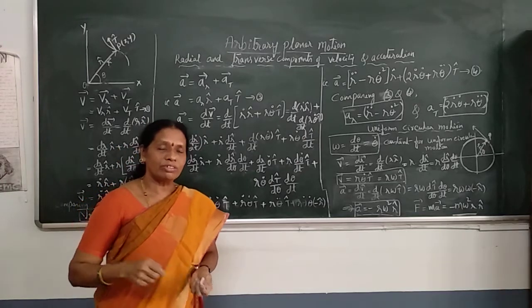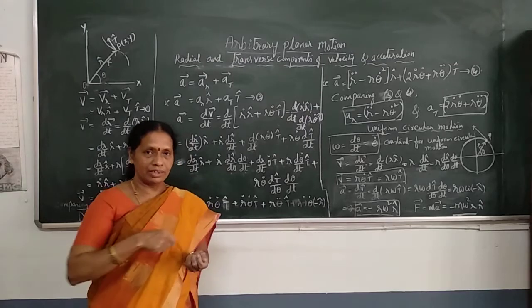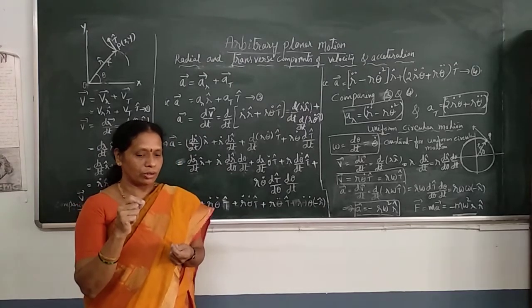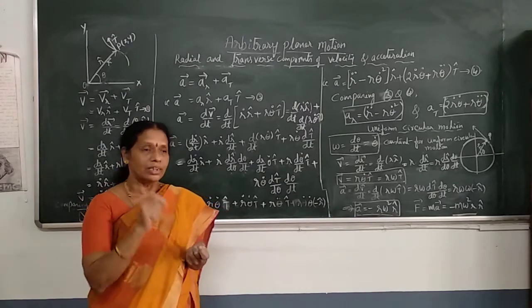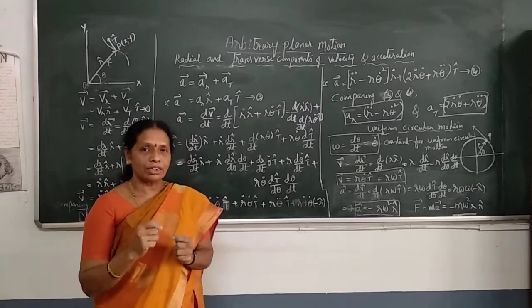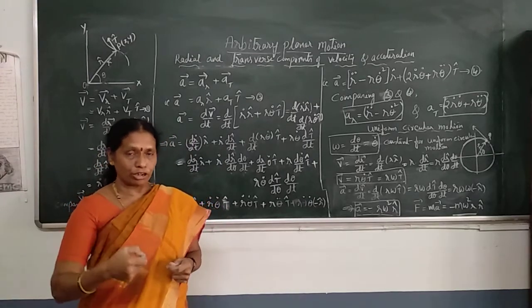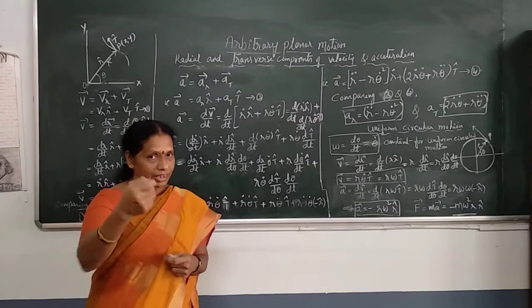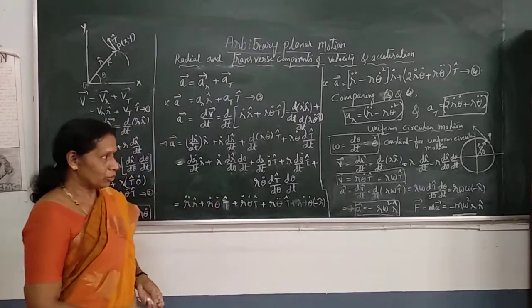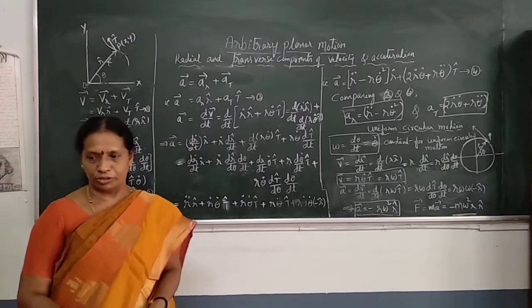Similarly, electrons are revolving around the nucleus in circular orbits. There also, centripetal force is required to keep the electron in that circular path. The centripetal force required is provided by the electrostatic force of attraction between the electron and the nucleus. There is an attraction between the nucleus and the electron that provides the required centripetal force. So in a uniform circular motion, the particle experiences centripetal force.